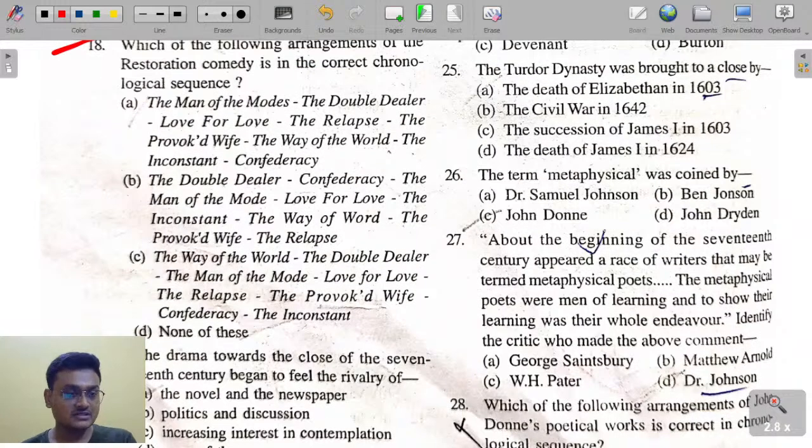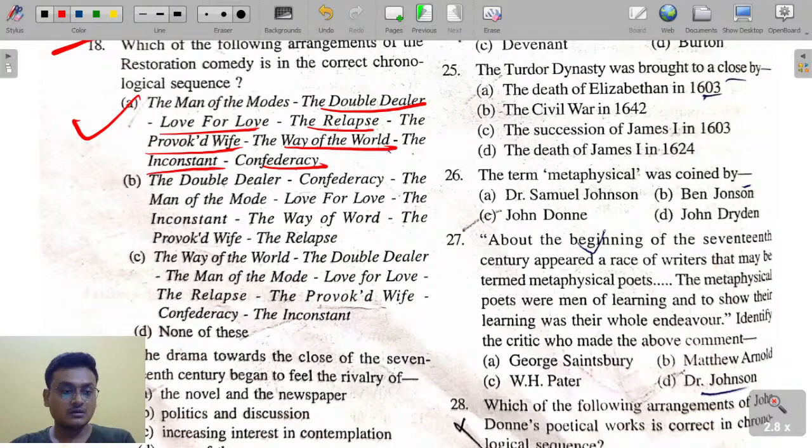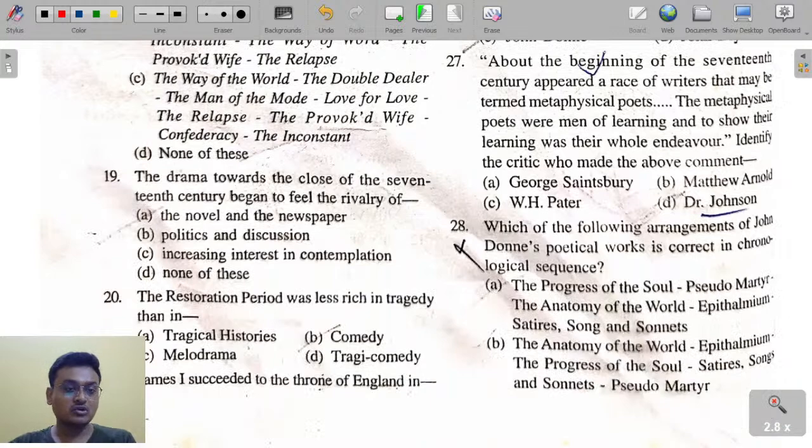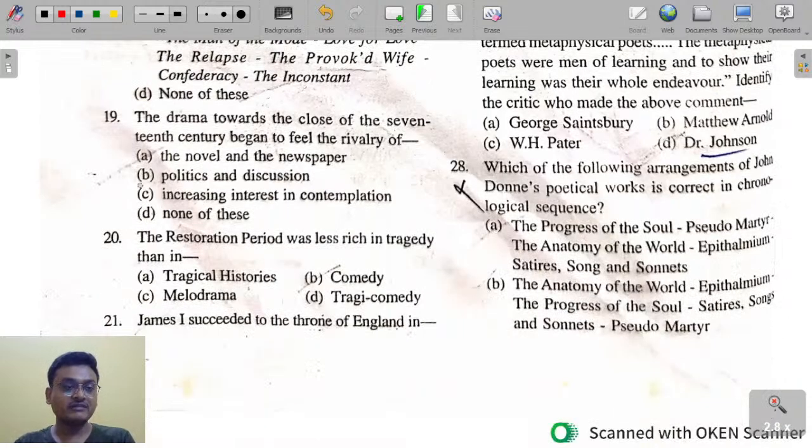Which is the correct sequence among these? The correct sequence is The Man of Mode, She Would If She Could, The Double Dealer, Love for Love, The Relapse, The Provoked Wife, The Way of the World, The Inconstant and The Confederacy. The drama towards the close of the 17th century began to feel the rivalry of what? The rivalry of the novel and the newspaper.